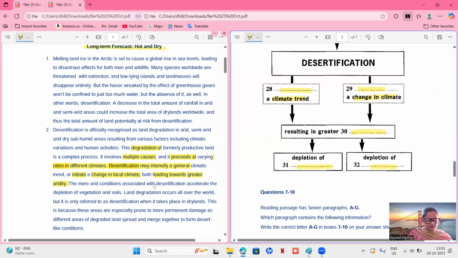The more arid conditions associated with desertification accelerate the depletion of vegetation and soil. So they are written all together. One answer is vegetation and the other one is soil, because they're saying that because of this, depletion of vegetation and soils is happening. So depletion of one is vegetation and depletion of another is soil. So you can write depletion of soil and vegetation this way around as well.